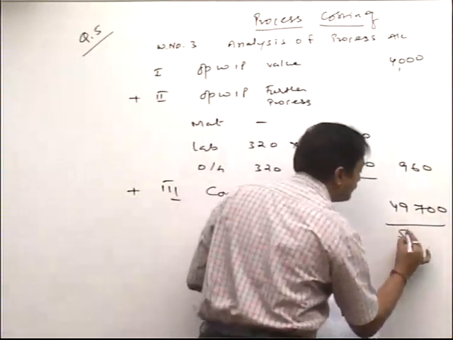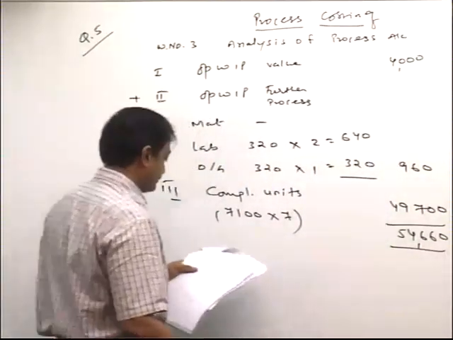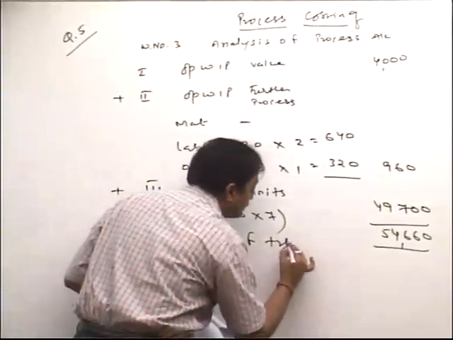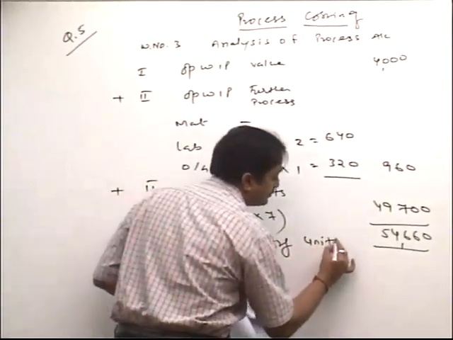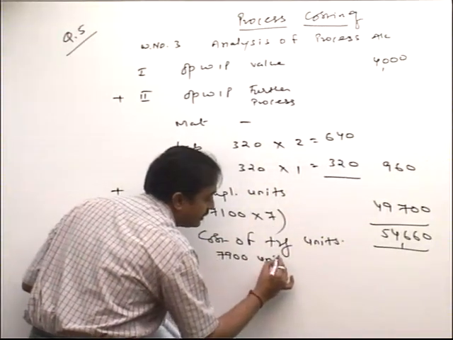Total 54,660. This is the cost of transfer units. I can say 7,900 units.